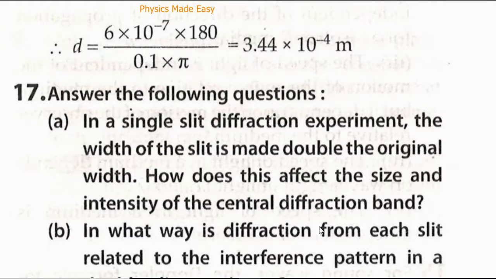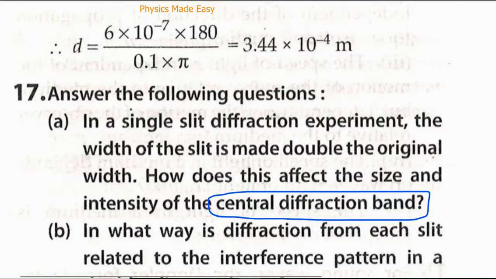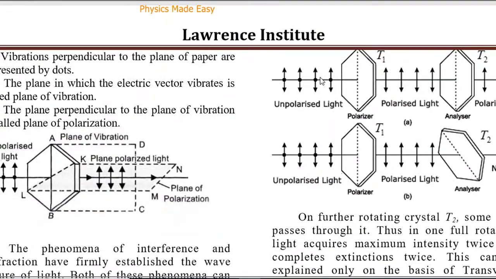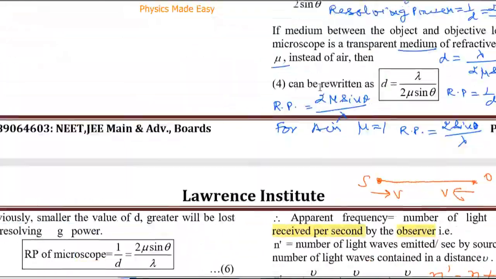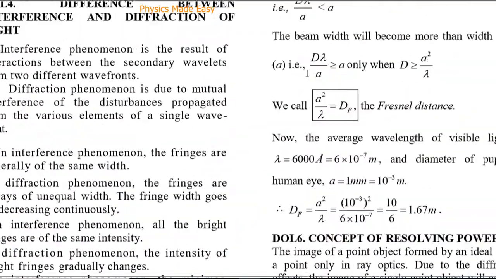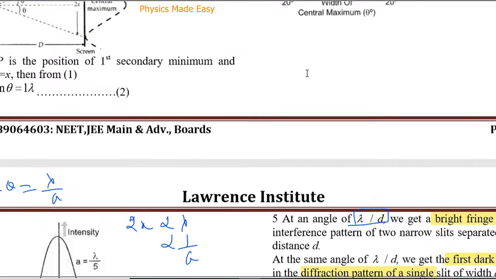And now, the very next question. Answer the following questions. In a single slit diffraction experiment, the width of the slit is made double the original width. How does this affect the size and intensity of the central diffraction band? So we have got a formula for the central diffraction band. I will show you the formula from this diagram, and I will also show you the diffraction pattern.